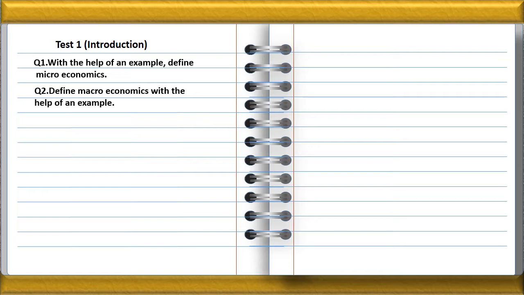Here we don't have to write down from which word the micro and the macro is taken. There's no need. Let us see the next question, that is, define opportunity cost. It is the next best alternative cost.